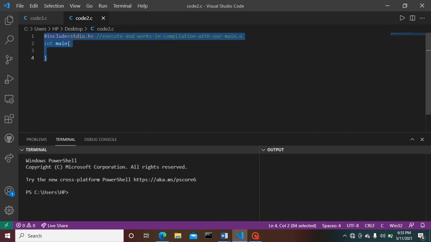We can call it a very important syntax that needs to be provided in a C code.